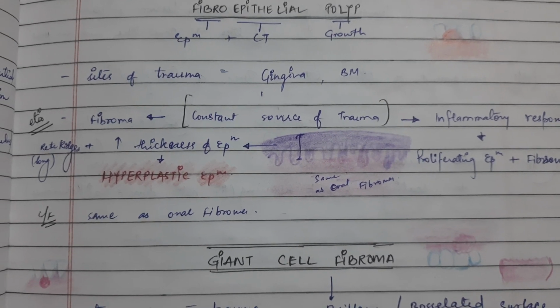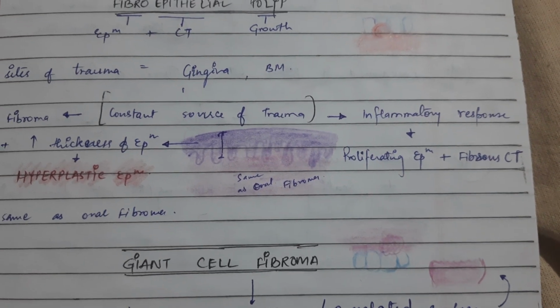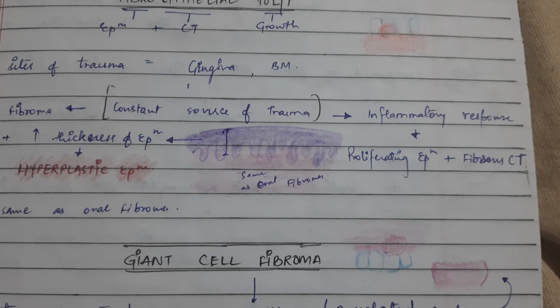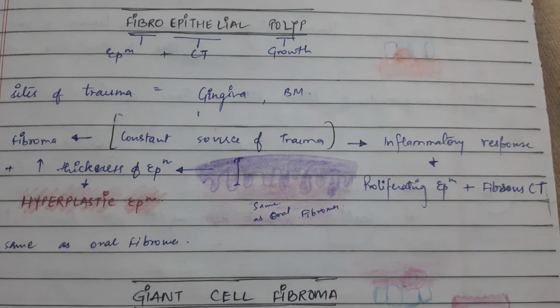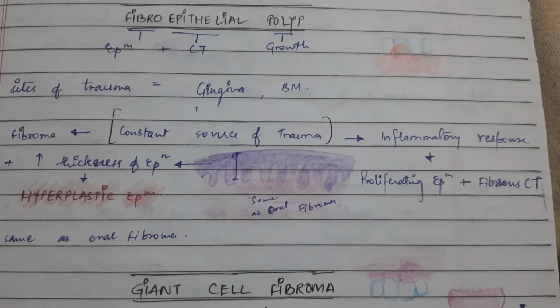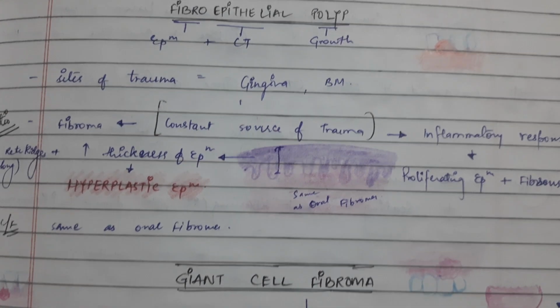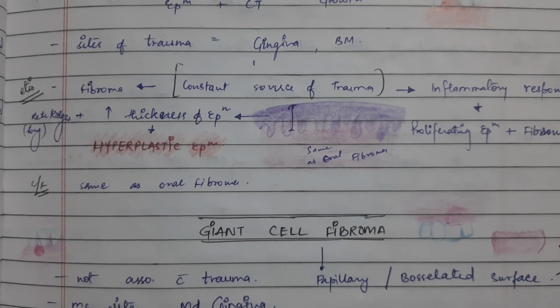An inflammatory response occurs where there is a constant source of trauma. Then epithelium and fibrous connective tissue proliferate. There is increased thickness of epithelium, hyperplastic epithelium, and long rete ridges are present.